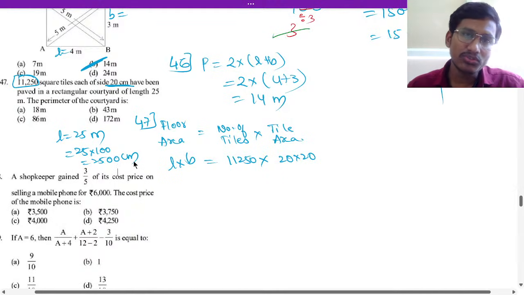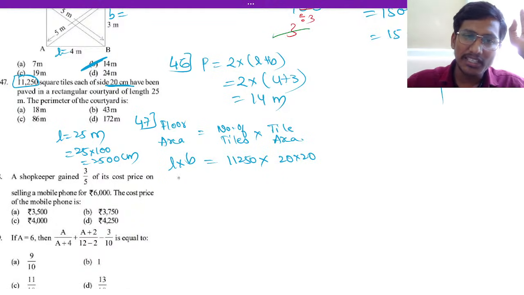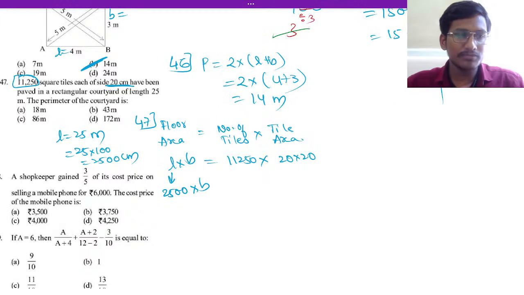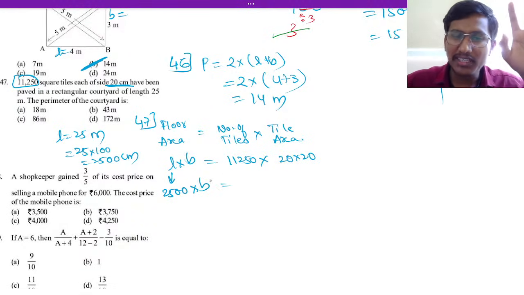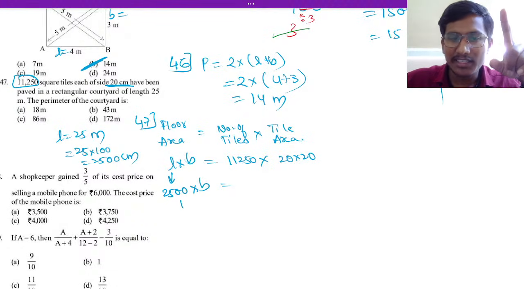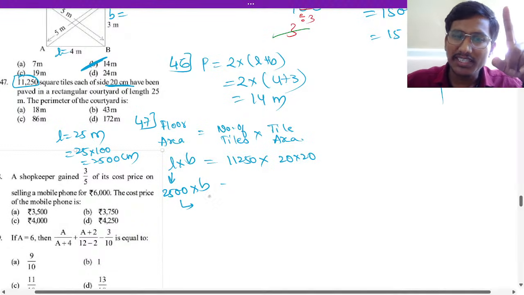Okay, breadth we have to find, means divide that side. So floor area is 2500 into breadth here. So you don't multiply; you take it to that side and it will divide, right? If you take it to that side, it will divide.